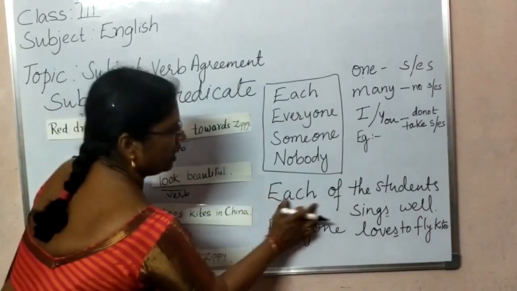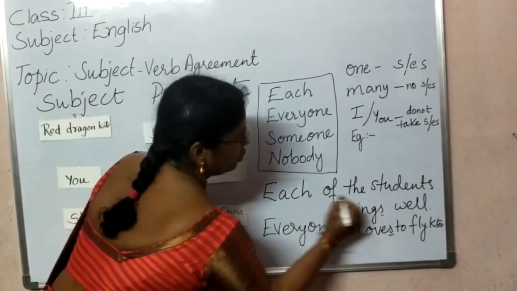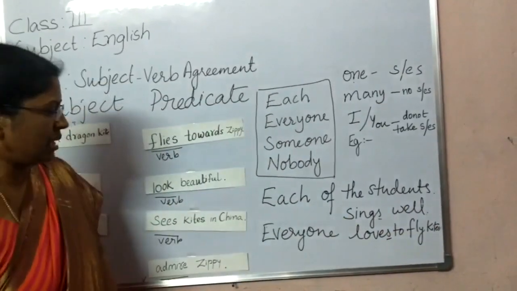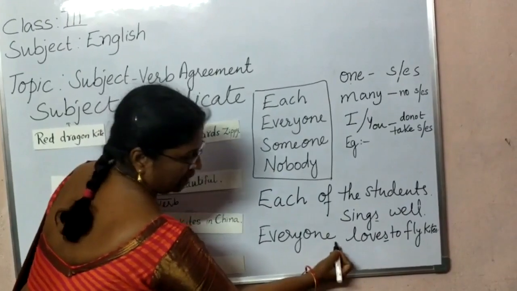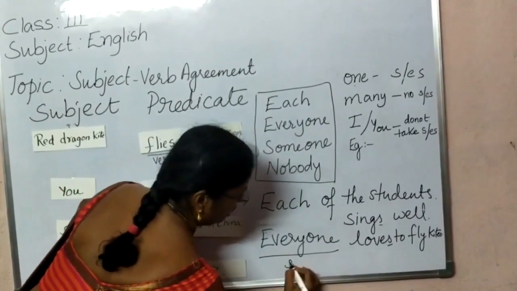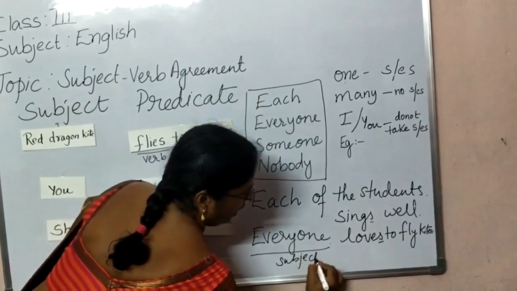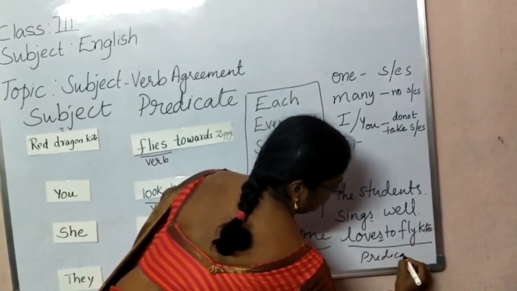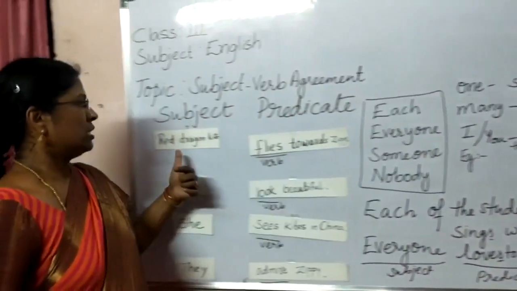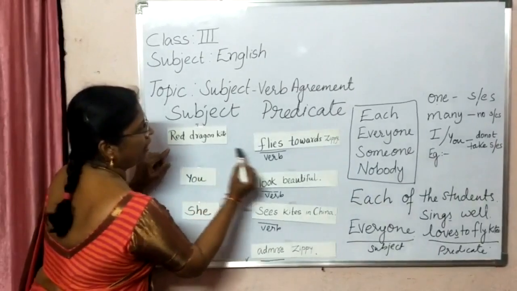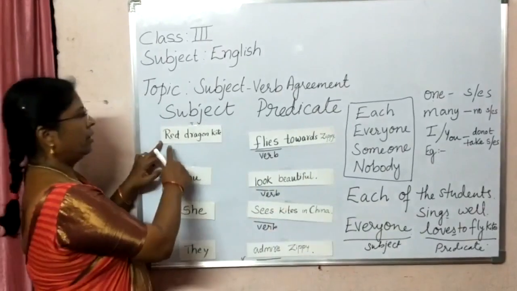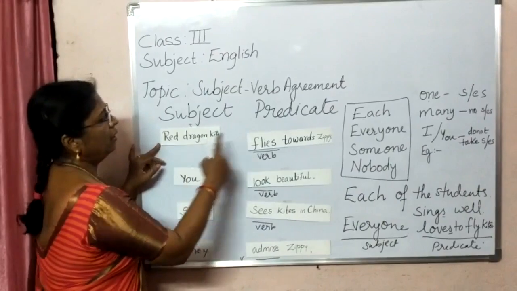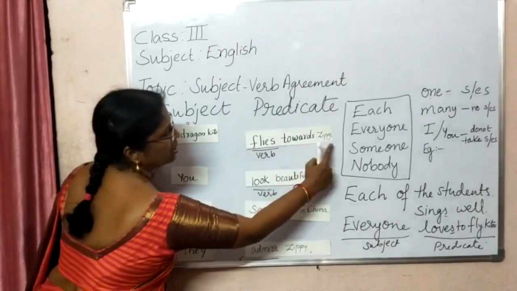So this is the naming part, each of the students, and this is the telling part. So everyone is a naming part, that is, this is a subject, and loves to fly is a predicate. Is it clear, children? Now let us go back here also. Red dragon kite flies towards Zippy. Red dragon kite is one. It is the naming part. It is a subject, and the predicate is flies towards Zippy.